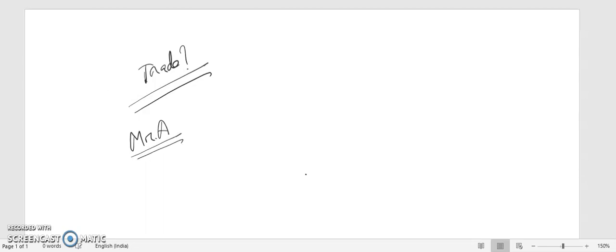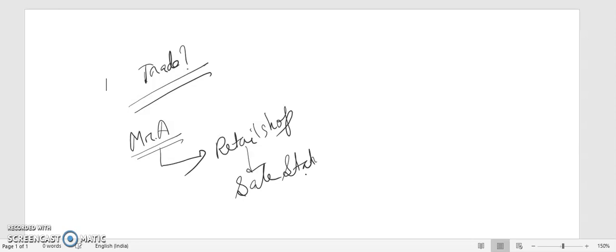Then what is trade? Mr. A is a person who has a retail shop, and he sells stationery items, like your copies, books, pen, pencil and all that.